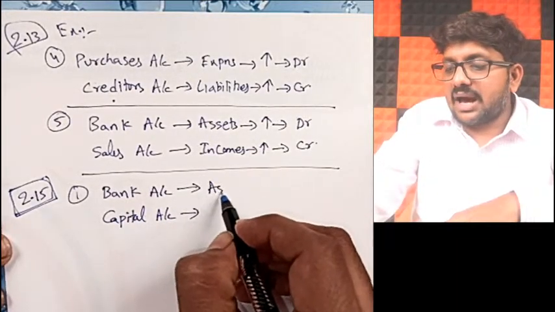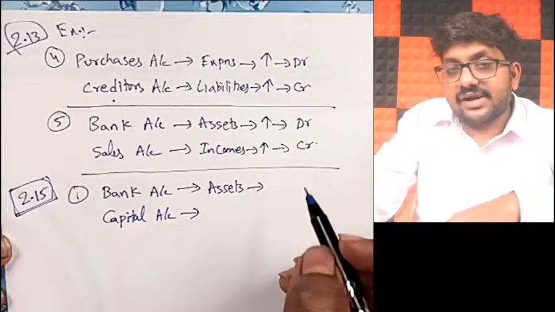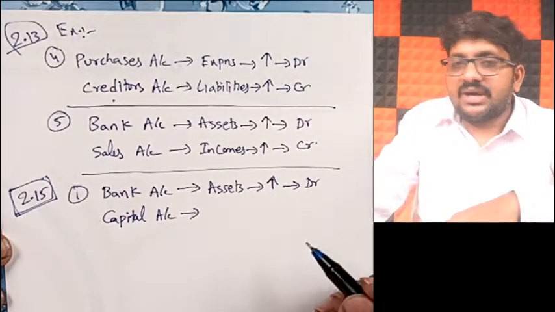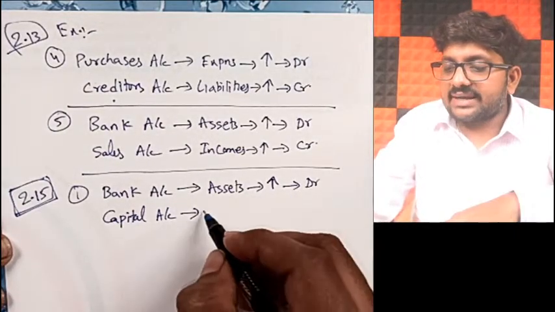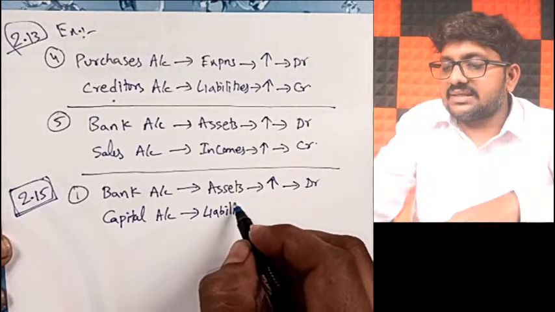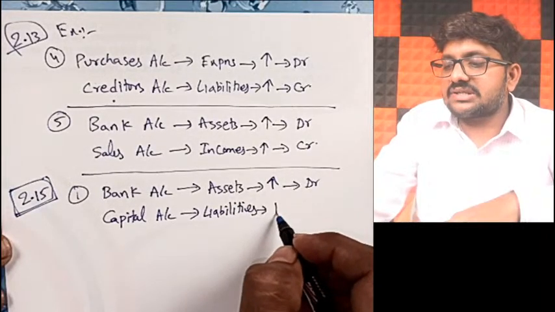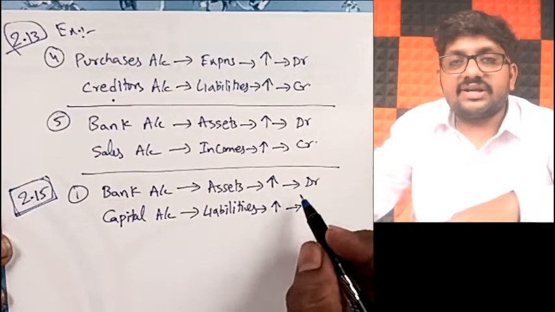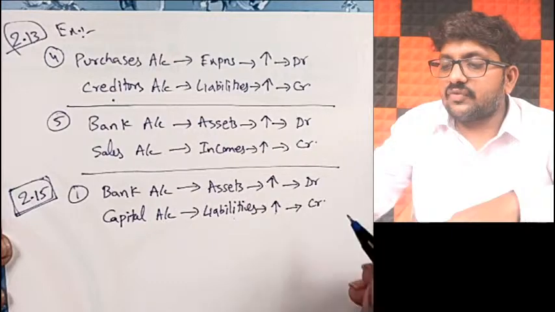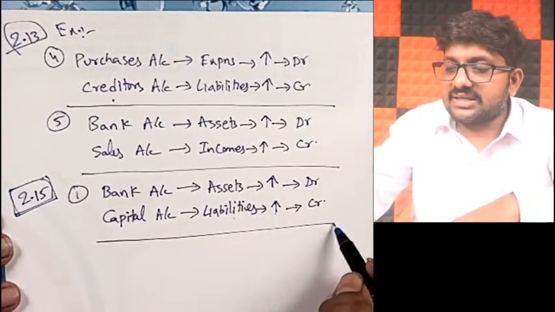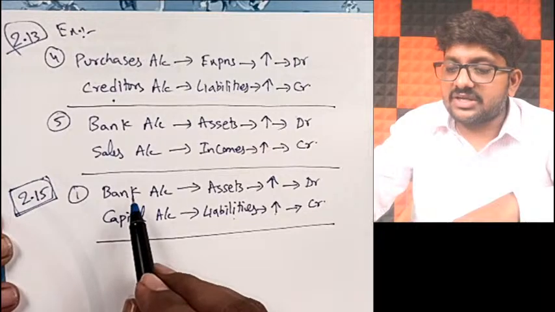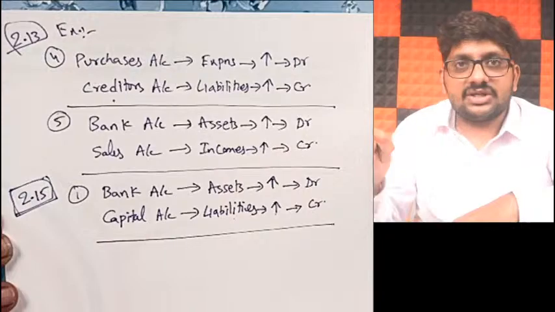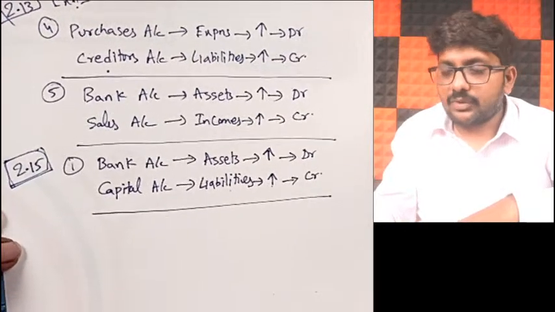Now bank account is a part of assets. When he introduces money, obviously bank balance will increase, assets increase. What should he be doing? Debit. So bank account will be debited, and capital account is a part of liabilities. Owner is giving money to the business, so business liabilities will increase because the business has to refund that money back to the owner. When liabilities increase, I have to credit. So journal entry will be what? Bank account debit to capital account. Got it, friends? Good.